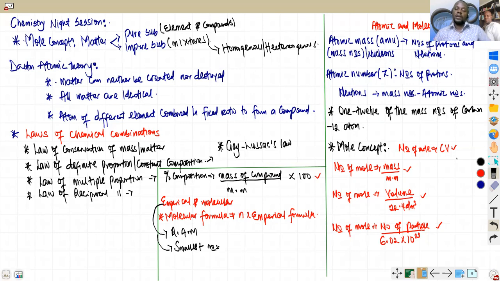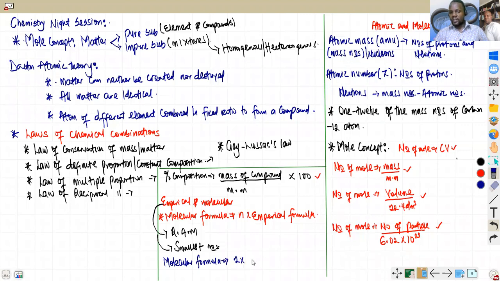Another thing we relate to that is molecular weight, which can also be related in terms of vapor density. This is quite important sometimes. I hope you can see what I'm writing. Molecular formula mass is equal to twice the vapor density.